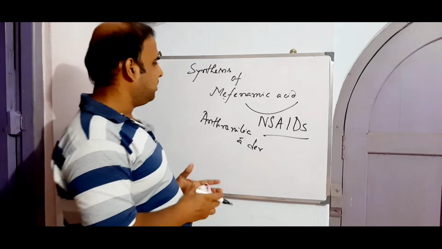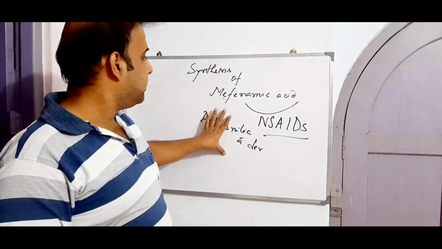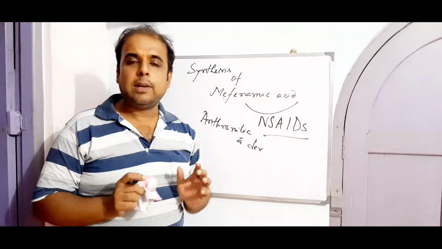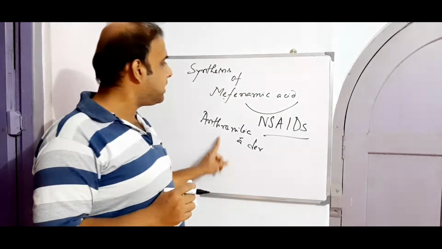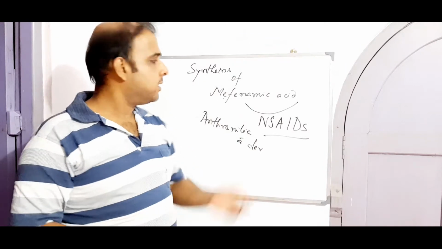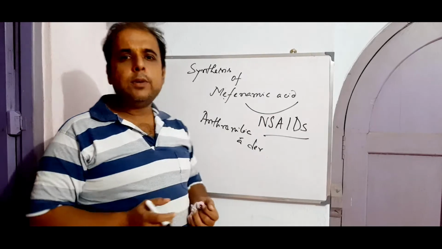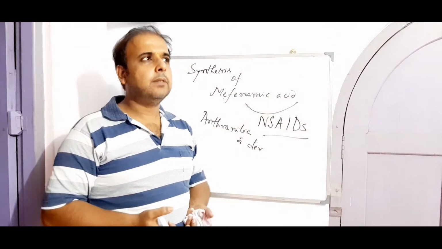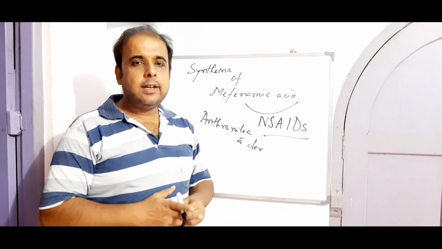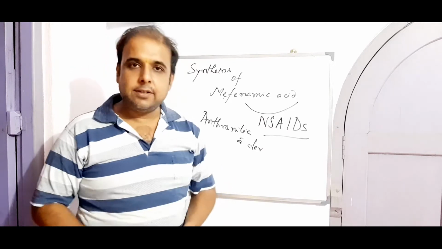So intentionally I have brought this particular thing, why? Because you need to know the chemical category. It is the chemical category that will guide you towards the construction of mefenamic acid, because anthranilic acid is how it looks actually. Anthranilic acid is nothing but a congener of benzoic acid. If we put an amino group at the ortho position of that benzoic acid, it will become anthranilic acid, right?